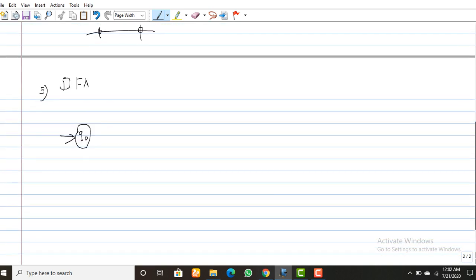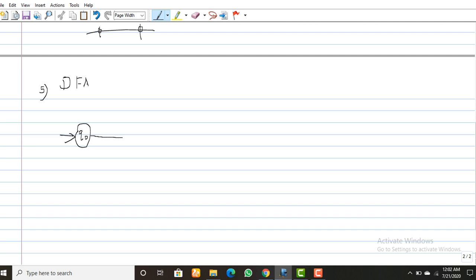So what's the next step? The next step is to draw the DFA for the corresponding transition table. It starts with Q naught, which is the starting state. On receiving A, Q naught goes to Q1.